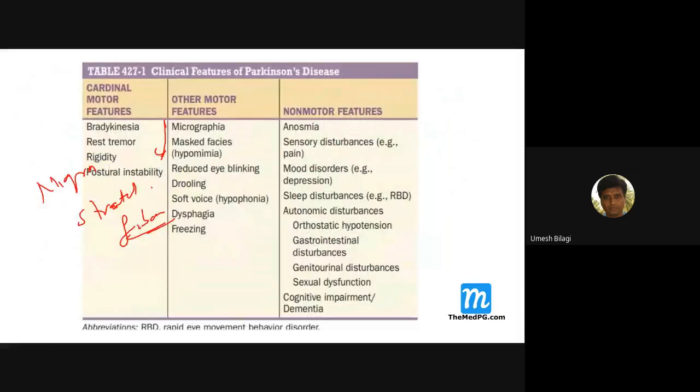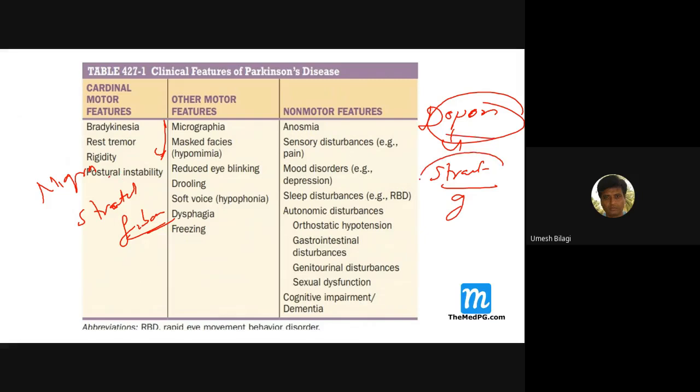So the nigrostriatal fibers secrete dopamine inside where? Striatum. Striatum includes both what? Caudate and putamen. They secrete dopamine. So if there is degeneration of these fibers or decreased secretion of dopamine in the striatum, then there is a manifestation of Parkinson's disease. Of course, many more fibers are involved apart from nigrostriatal fibers. I'll come to that. Because of that, the clinical picture is different.